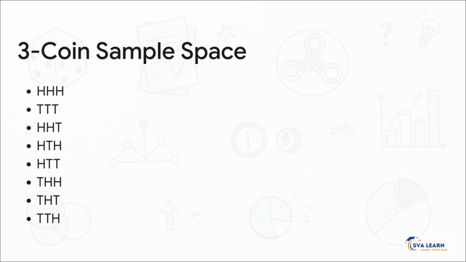A really great memory trick is to just group them. Start with all heads, HHH, then all tails, TTT. Then systematically move the tails around, HHT, HTH, THH, and then do the same for the heads, TTH, THT, HTT. Take a breath, write them all out, perfectly, every single time.